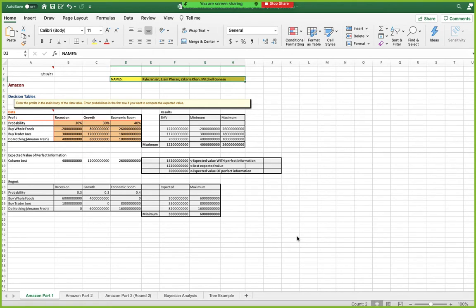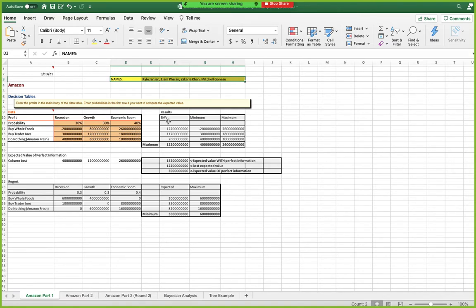This is our case three, the decision analysis. My name is Kyle Jensen, and I'm going to be talking about the Amazon part one in our Excel document. For part one, we have recession, growth, and economic boom with their probabilities. All of the numbers underneath for buy Whole Foods, buy Trader Joe's, and do nothing are from the Word document. That's where we got all that data.